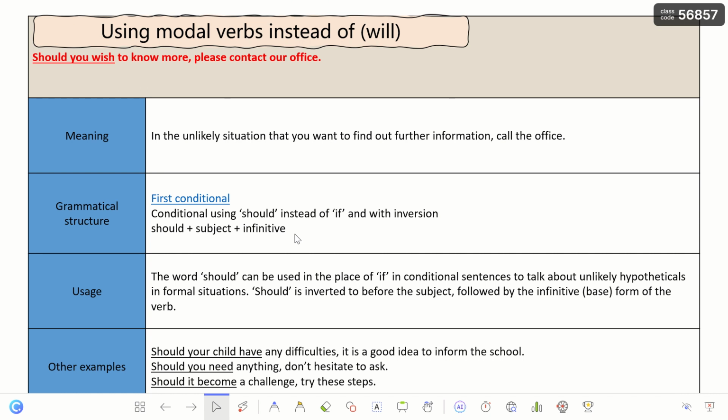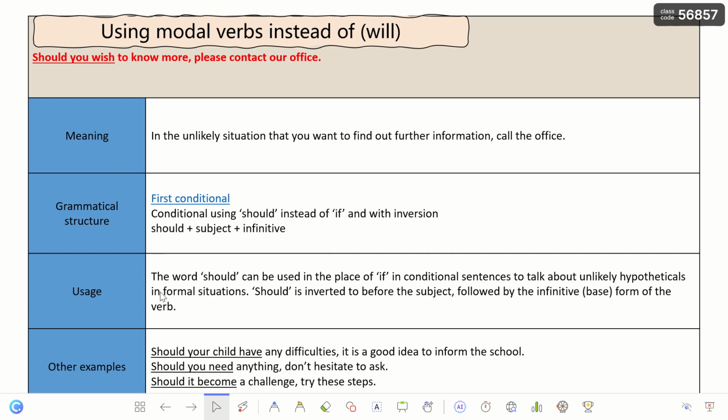How is it inverted? Because I start my sentence with should, then the subject, then the infinitive or the base verb. A normal sentence order must start with the subject, then should, then the base verb. But in this case, we started with should, then the subject, then the base verb.